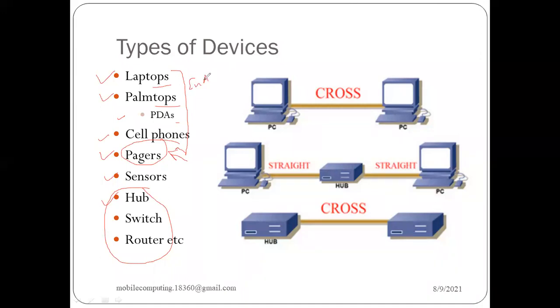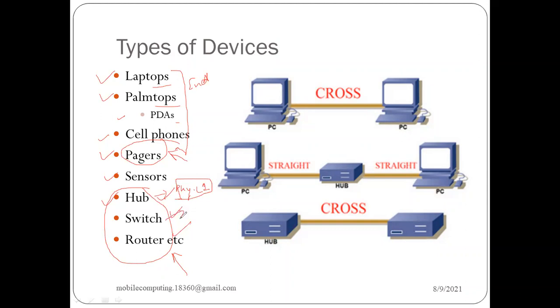Whereas you can see over here, these are the intermediate devices. Please remember this thing: hub, switch, and router. I just want to recall to you, hub basically works in the physical layer, as we studied in the previous lecture. This is a layer 1 device, because it basically broadcasts, right?